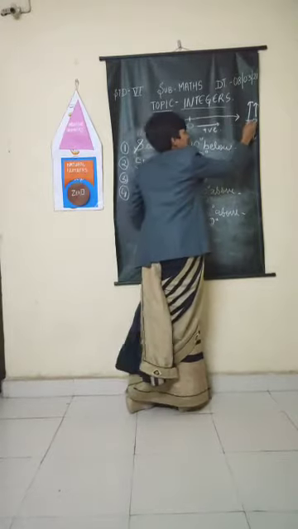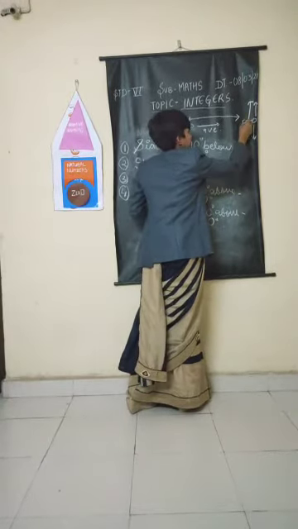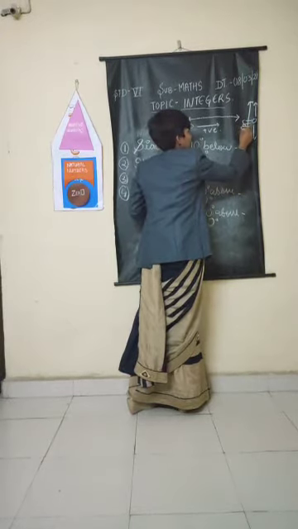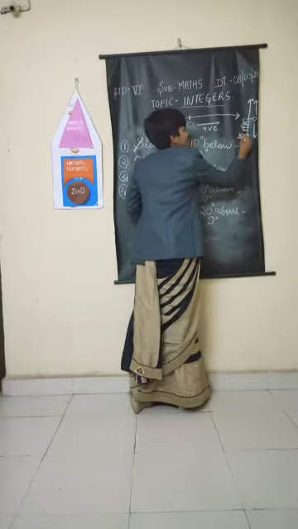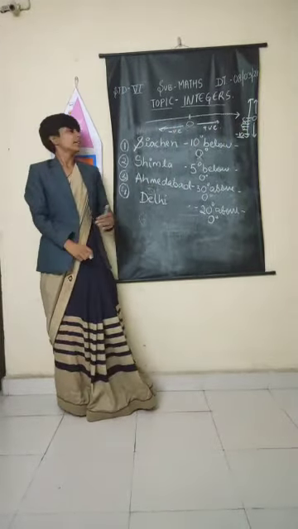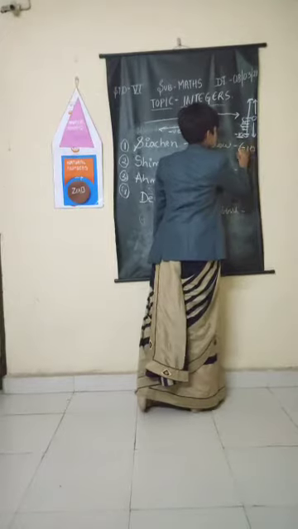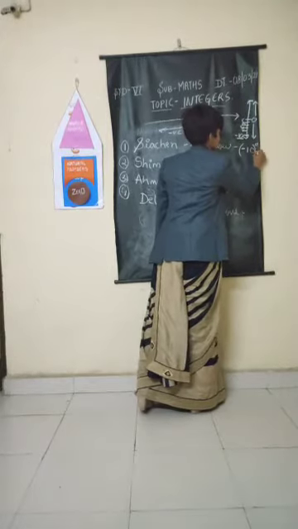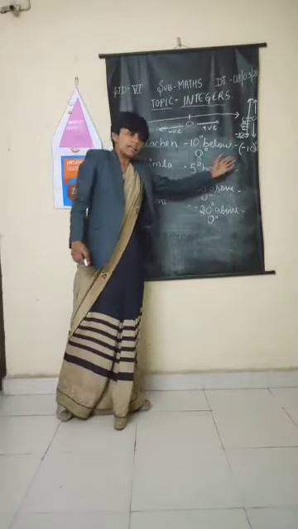So when I am saying 10 degrees below 0, that means I am moving 10 steps below 0. So 1, 2, 3, 4, 5, 6, 7, 8, 9, 10. So this is minus 10. Fine. So 10 degrees below 0 degree will be minus 10 degree Celsius. So now, is it clear?